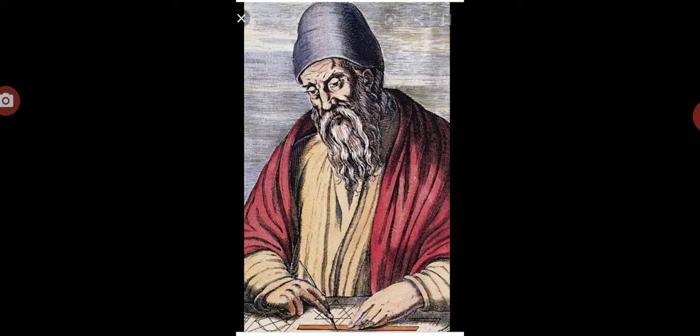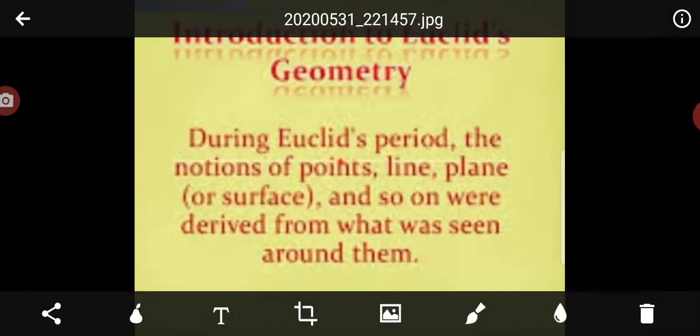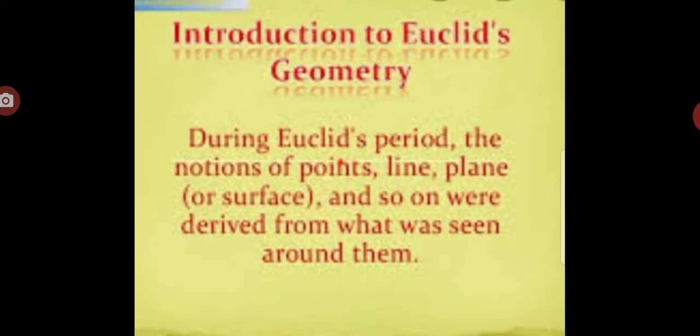Now, in this chapter, we shall discuss Euclid's approach to geometry and try to link it with present day geometry. First we see the definitions.